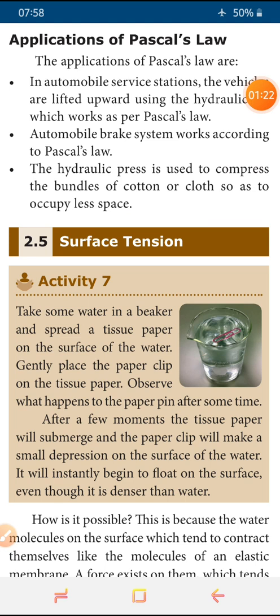Here some applications of Pascal's law are given. The first application is in automobile service stations. The vehicles are lifted upward using the hydraulic lift, which works as per Pascal's law.